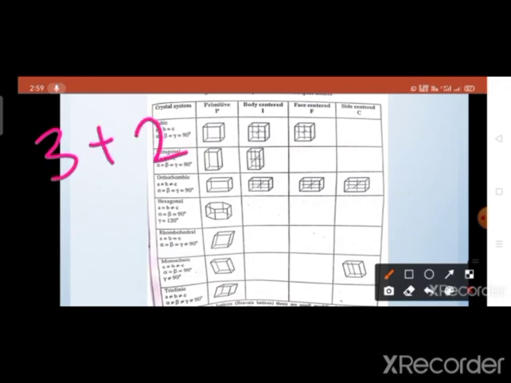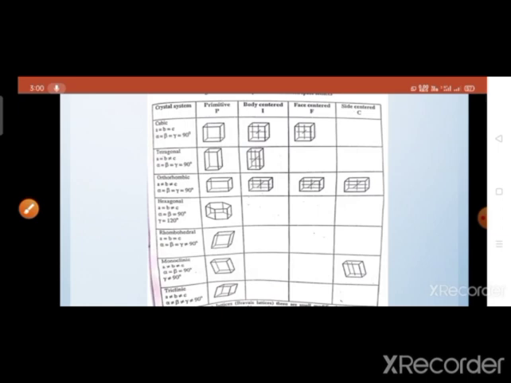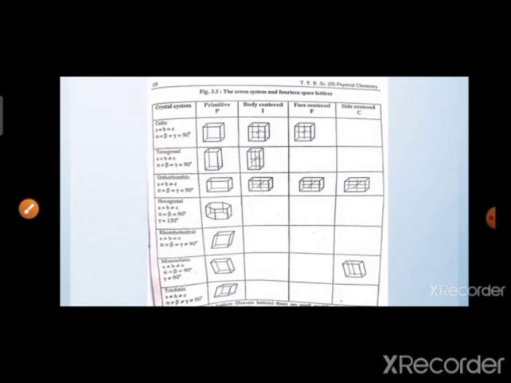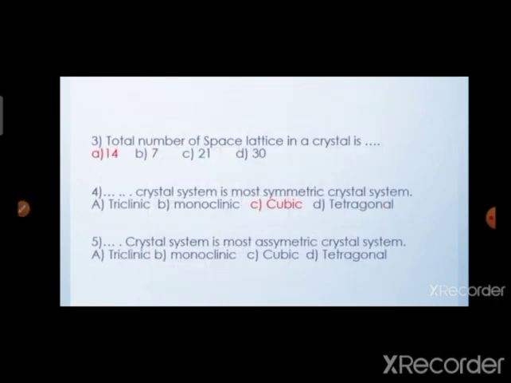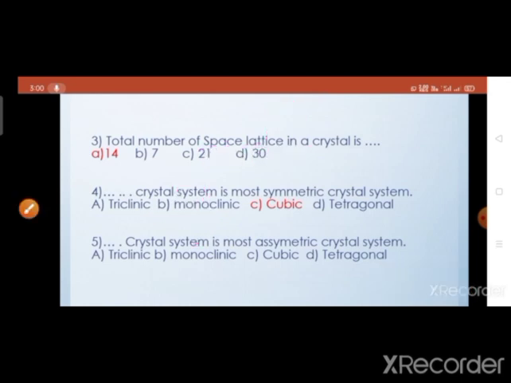Three plus 2 plus 4 plus 1 plus 1 plus 2 plus 1 is equal to 14. So in the crystal systems there are 14 space lattices. And space lattice is also known as a Bravais lattice. In the exam, questions came from the Bravais lattice also. So you have to remember that space lattice and Bravais lattice are the same concept.